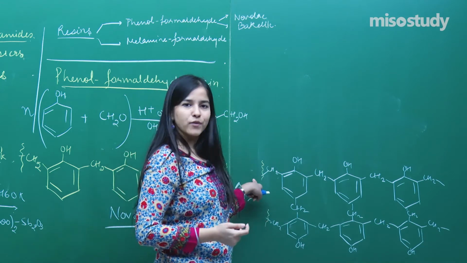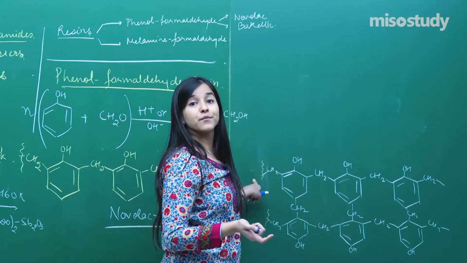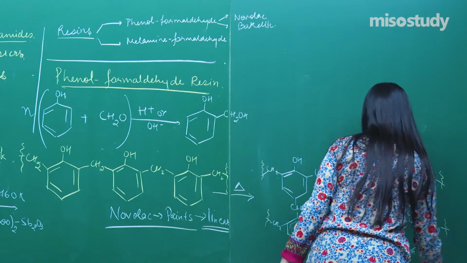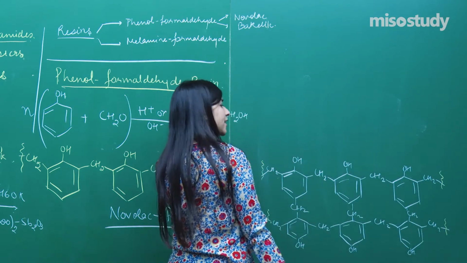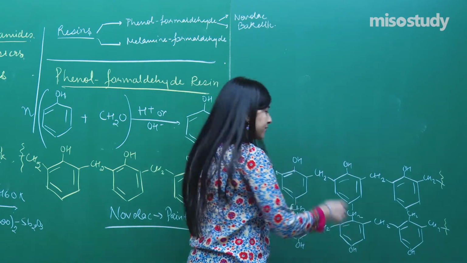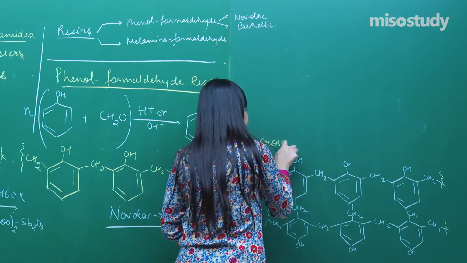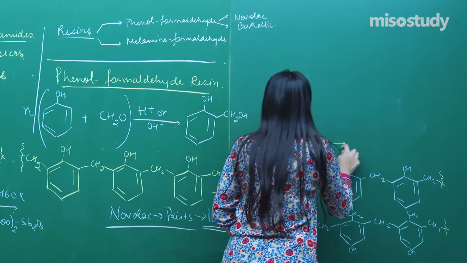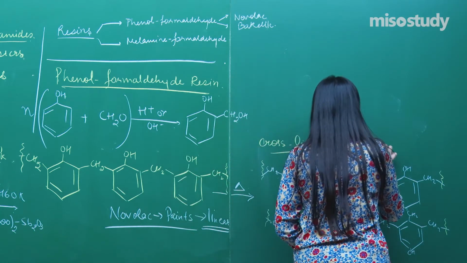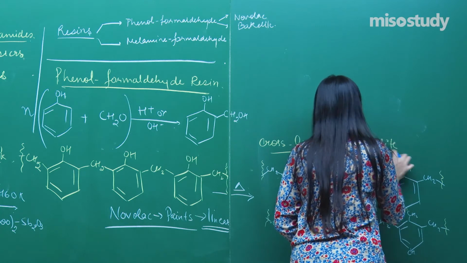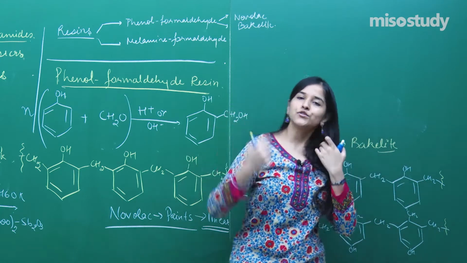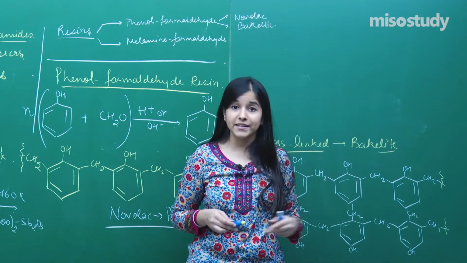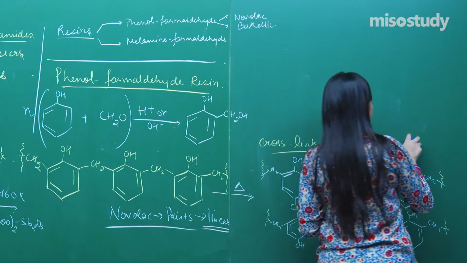These zigzag lines I have drawn because there can be n number of units over here and n number of units over here also, and this gives a cross-linked polymer. So that is a cross-linked polymer and is known as bakelite. Since this is a cross-linked polymer, is it thermoplastic or thermosetting, tell me. So it's a thermosetting polymer.